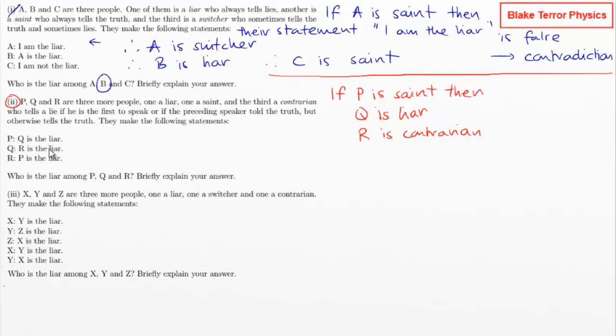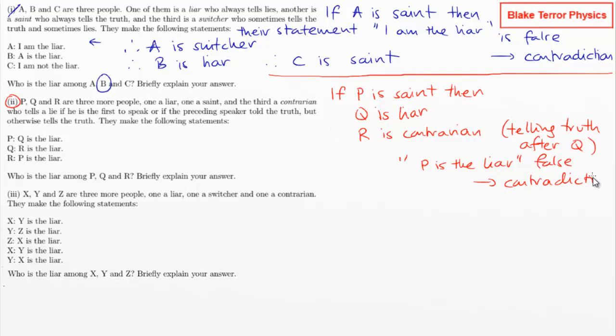Right, so if Q is lying, that is fine. So what was it with a contrarian? Q is lying. So if he's gone after a liar, then he must be telling the truth, so telling truth after Q, because that is the rules of the contrarian. So what is R actually saying? P is the liar. So that's false. So then you can say their statement, P is the liar, is false. And then that gives us our contradiction.